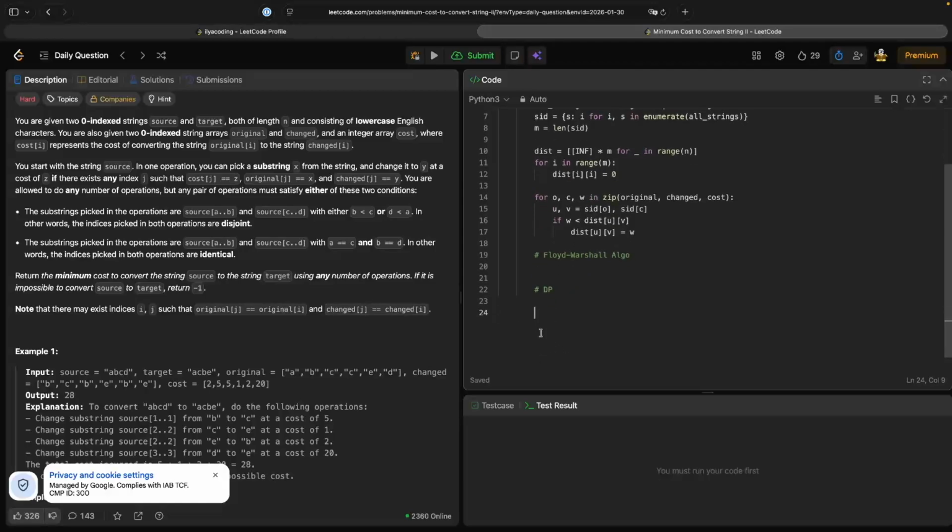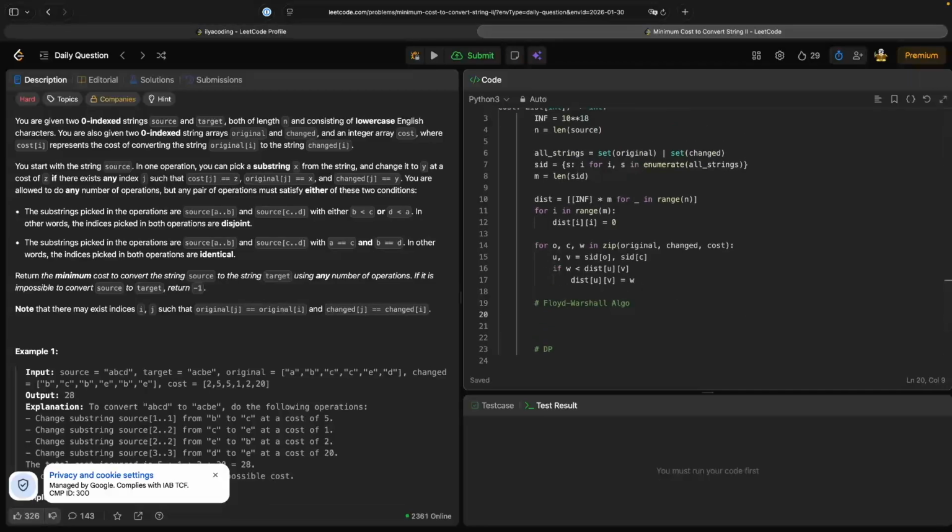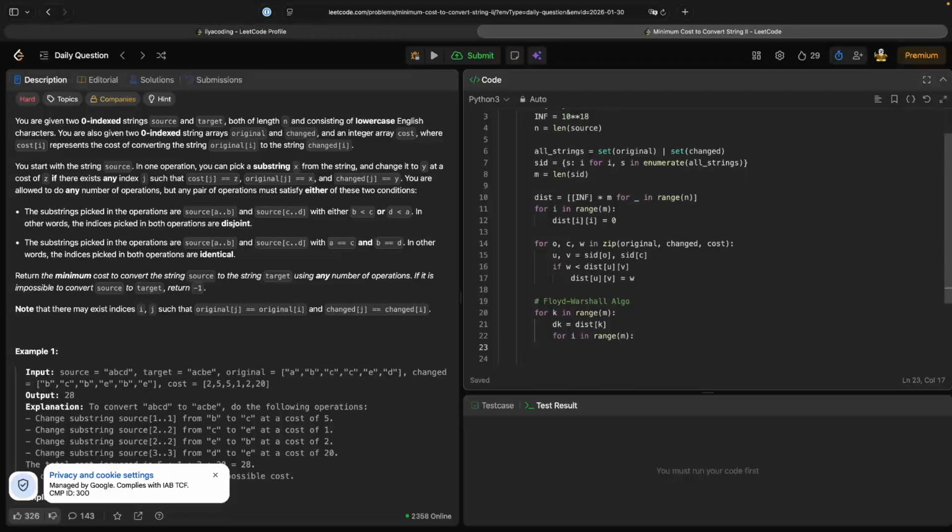So this is a pretty complex solution. Let's start with our Floyd-Warshall algorithm, our iterations for k in range m, and getting the distance, and for i in range m, and for j in range m.